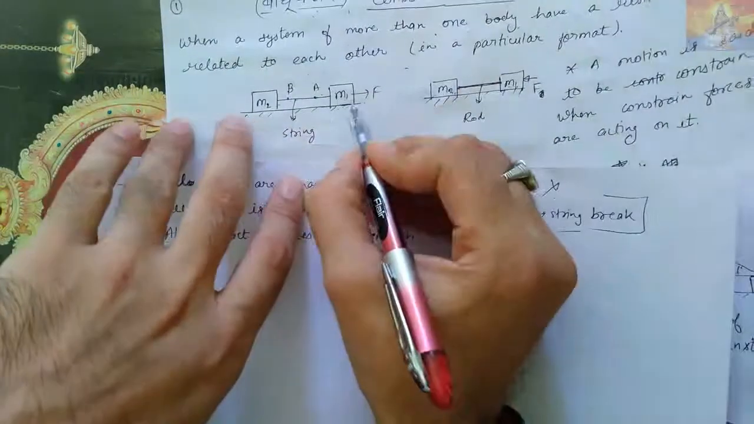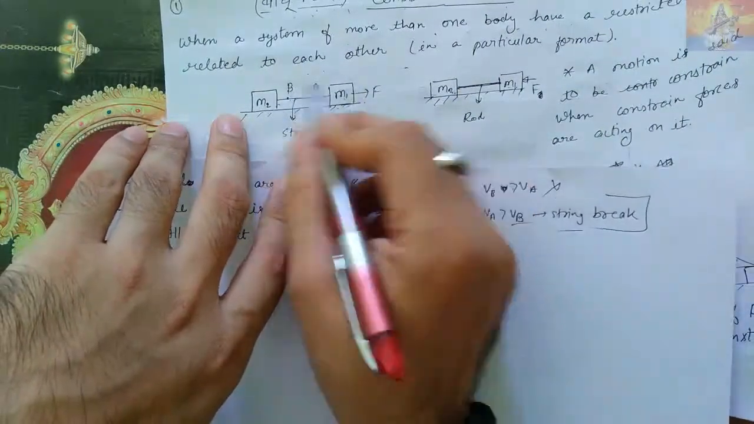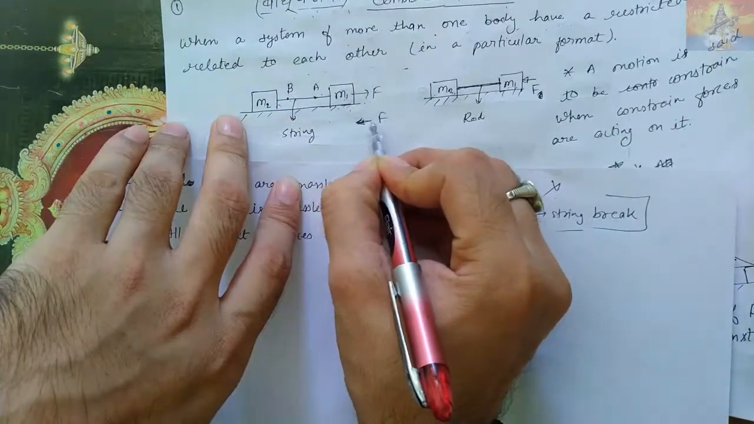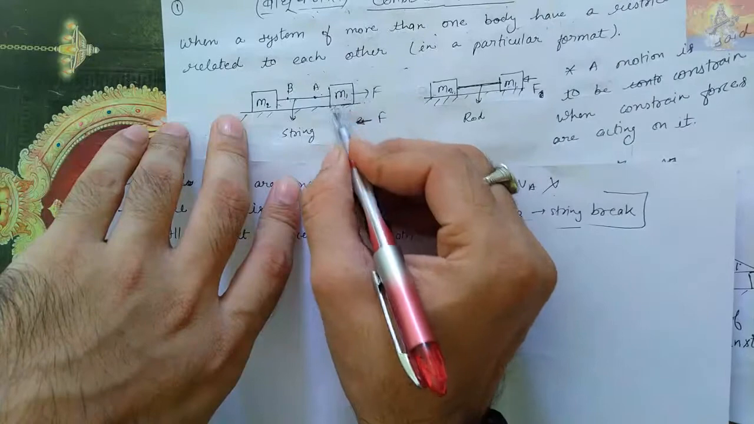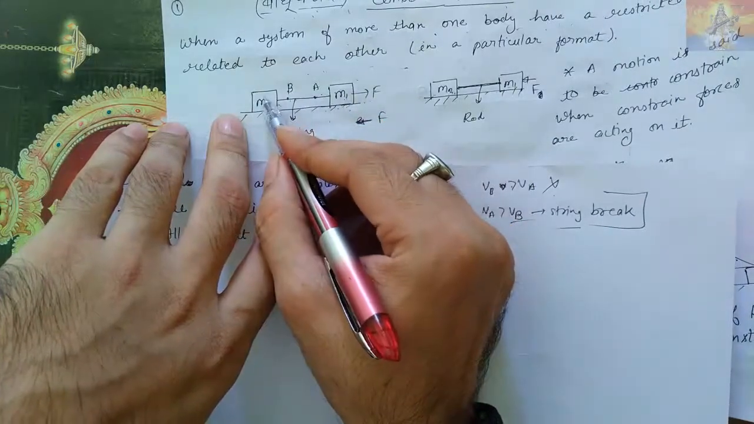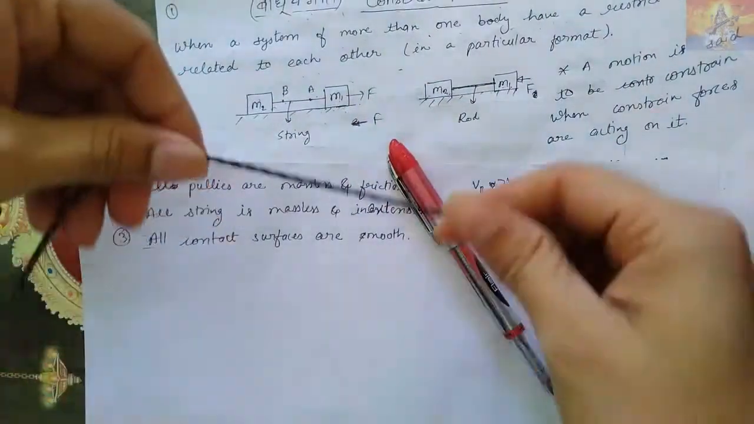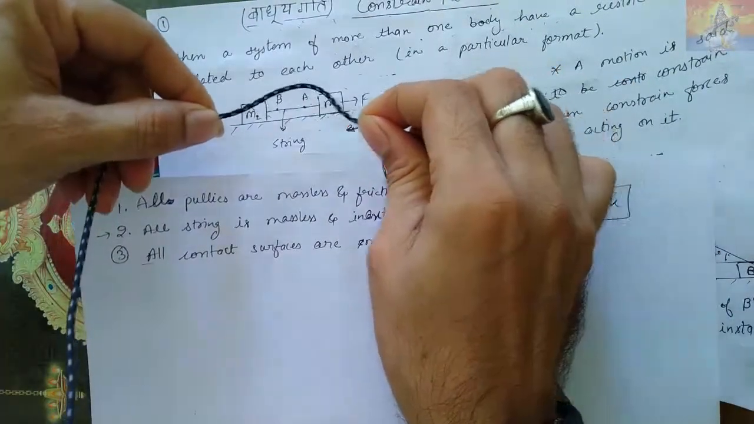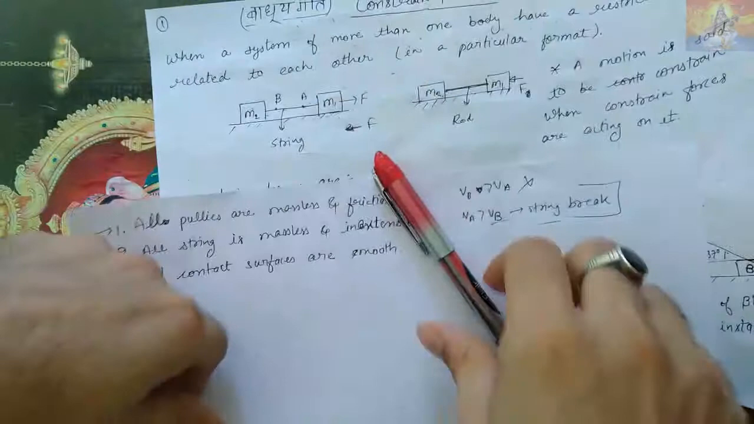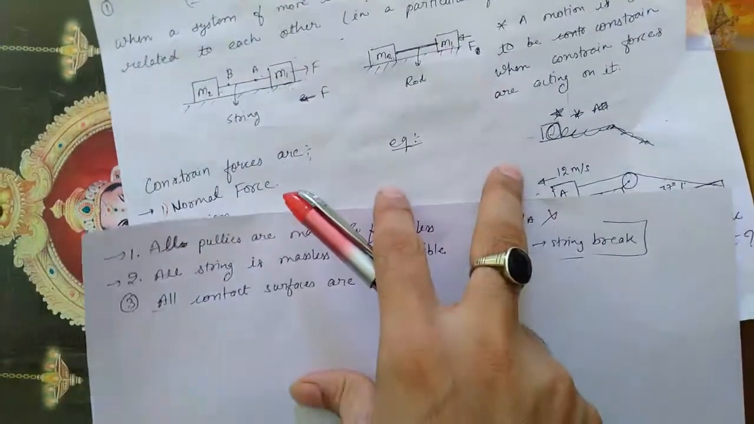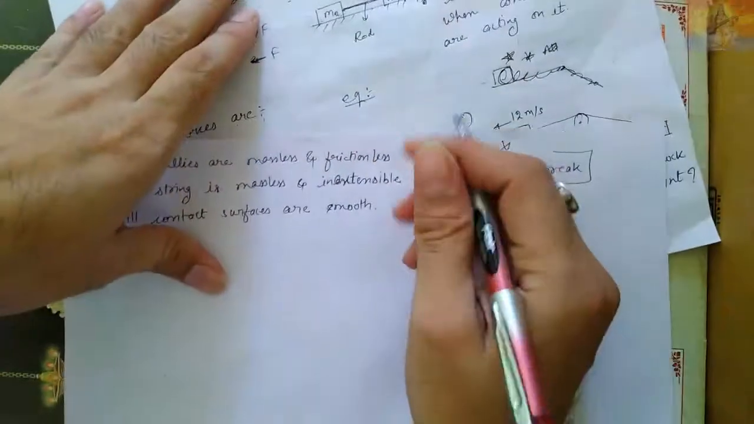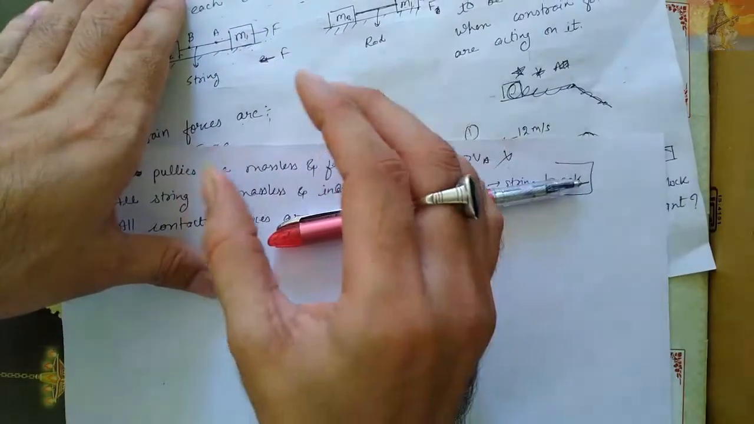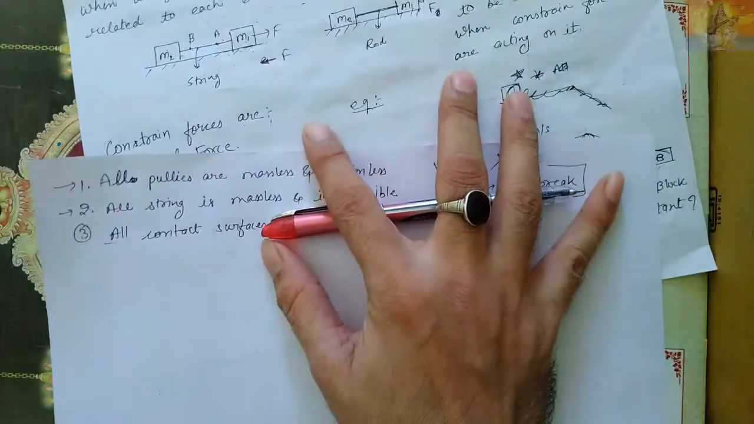Now again come back to here. If in this same system I apply a pushing force of F, then you will see that only this will move, this will not move. Why? Because I will push M1 like this, and both are connected by a string, so the string will shrink, because a string does not have the tendency to push, but only to pull. A string has only the tendency to pull.